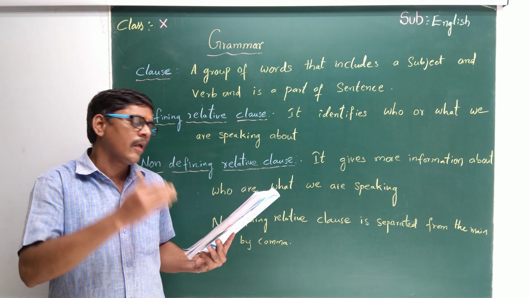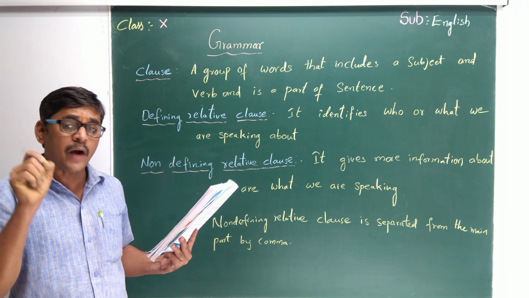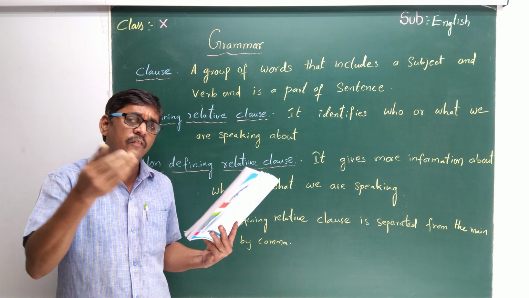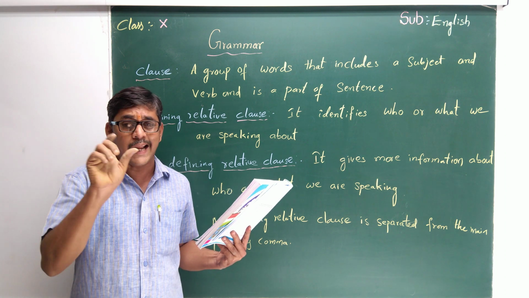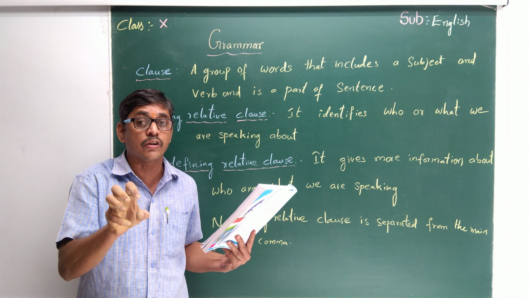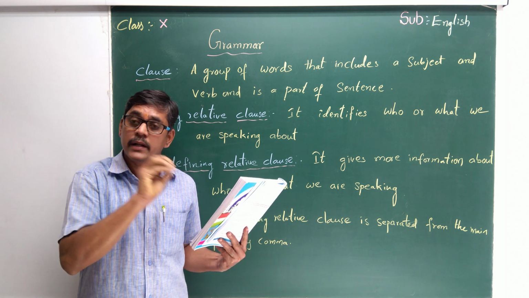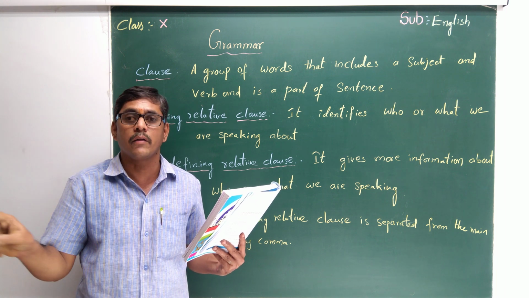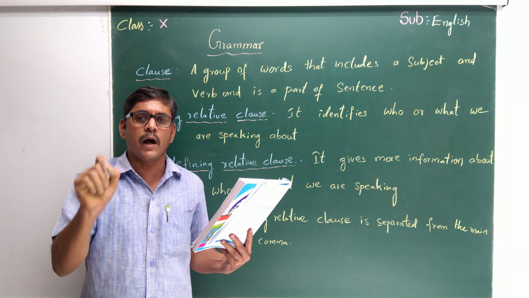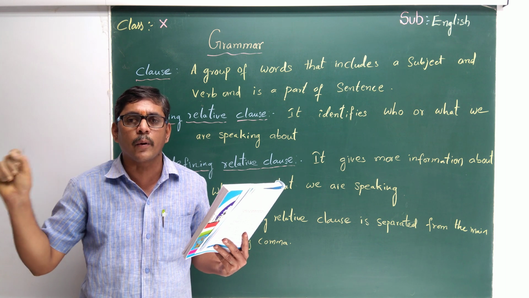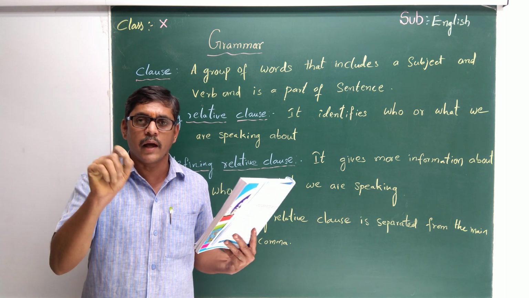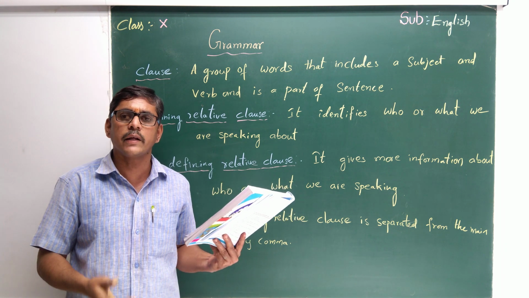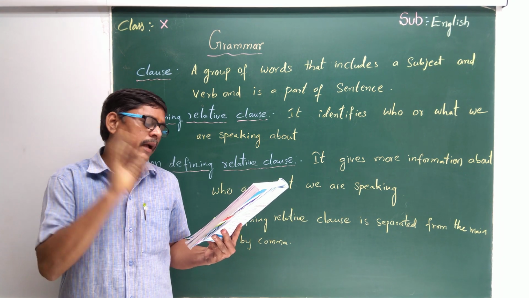In your lesson, you have to find more defining and non-defining relative clauses. Actually finding them may be difficult for you. Read the lesson and write, gathering some sentences from the lesson. Write your own defining and non-defining clauses. One example: Nick's father who is a computer programmer. Next: Nick's father, who is a computer programmer. That's enough. Like that, you have to write some sentences.